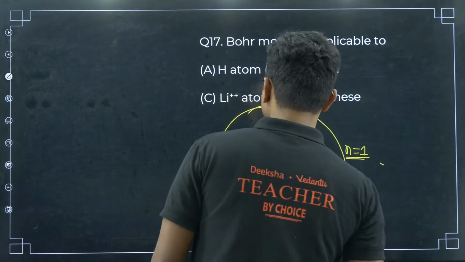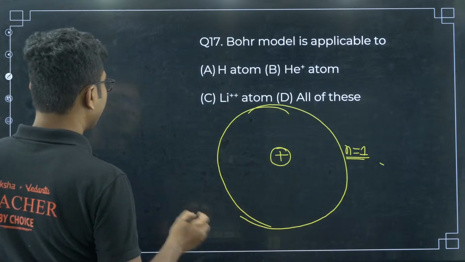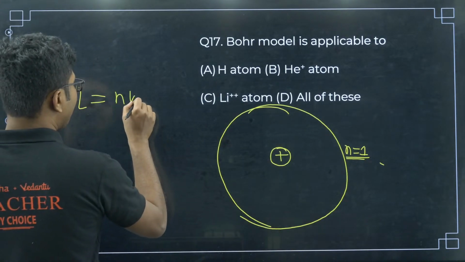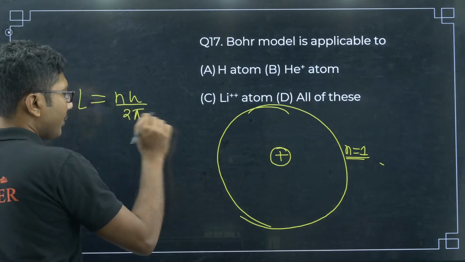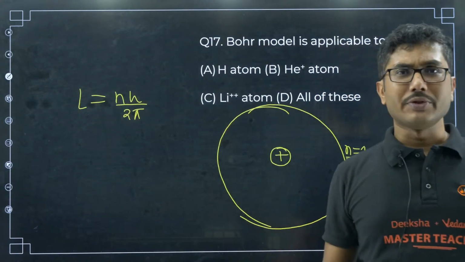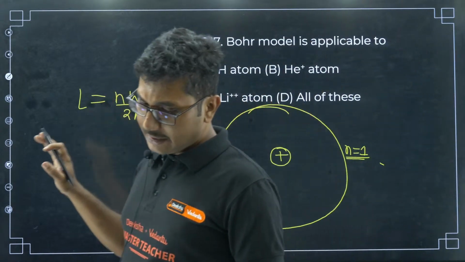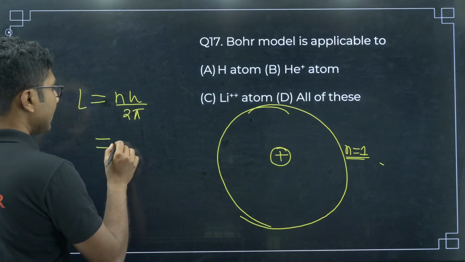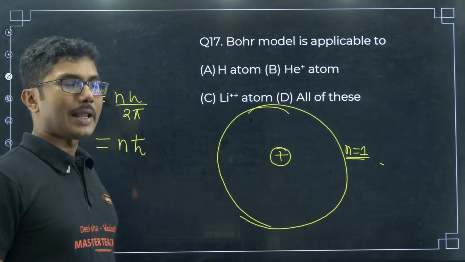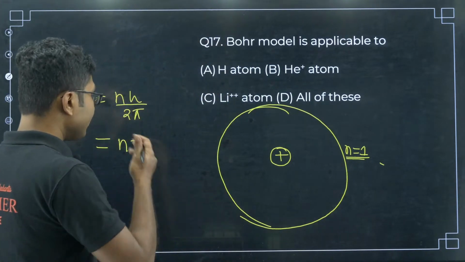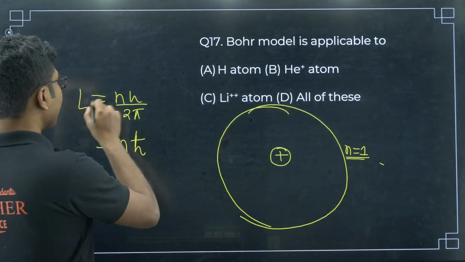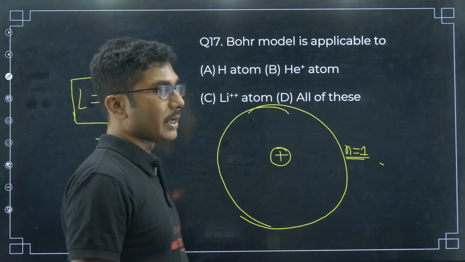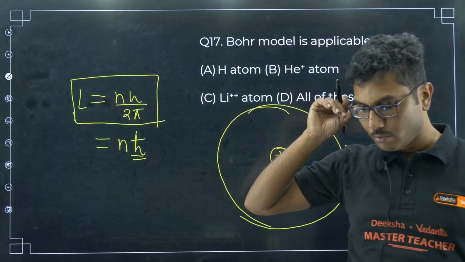He said the energy is quantized, and the angular momentum should be nh by 2 pi. So the angular momentum of the electron rotating in these orbits has to be an integer multiple of h by 2 pi. In higher study you will learn this as the reduced Planck's constant, which is more common in physics. But for your class you will use this form, nh by 2 pi. It is the basic foundation of Bohr's theory.